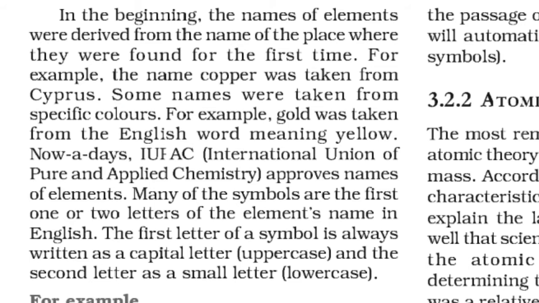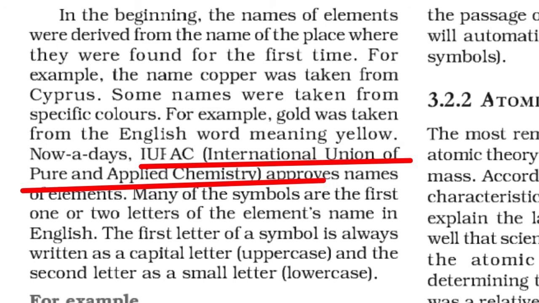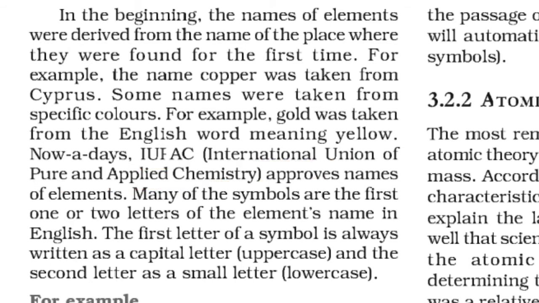Nowadays, IUPAC, that means International Union of Pure and Applied Chemistry, approves names of the elements. Many of the symbols are the first 1 or 2 letters of the element's name in English. The first letter of a symbol is always written as a capital letter and the second letter is always written as a small letter.